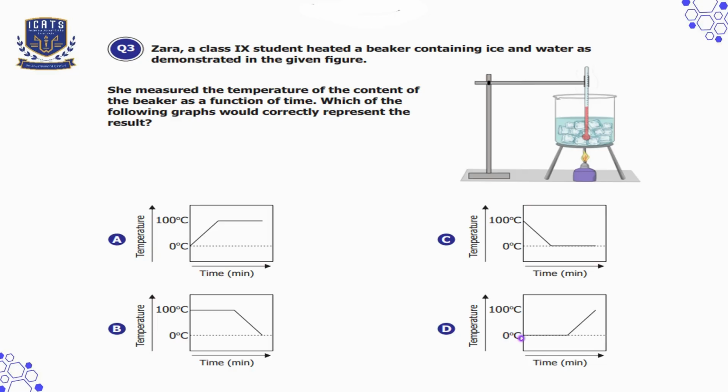The reason is the line is starting at 0 degrees Celsius because there is ice in the beaker. Then there is a flat section at 0 degrees Celsius which is showing the melting phase of ice. After that, it shows a steady increase in temperature as the water heats up. So that's why we'll choose option D here, which is the correct representation of the whole experiment.